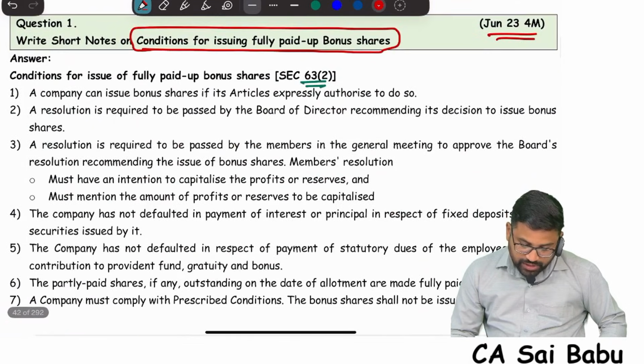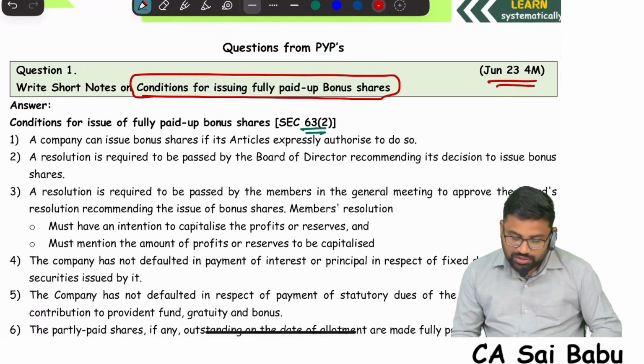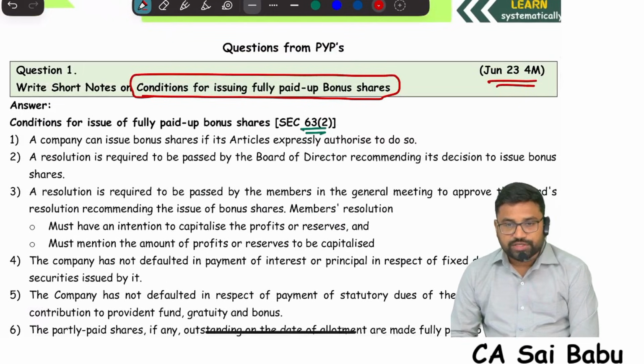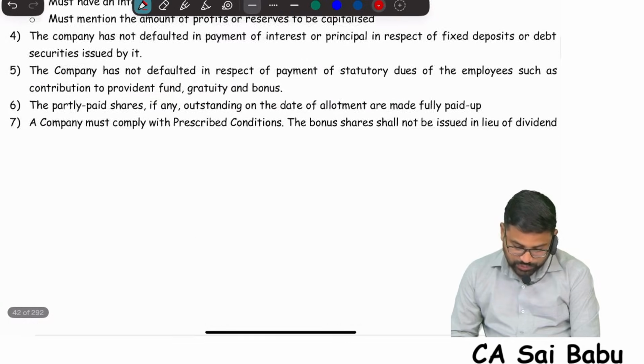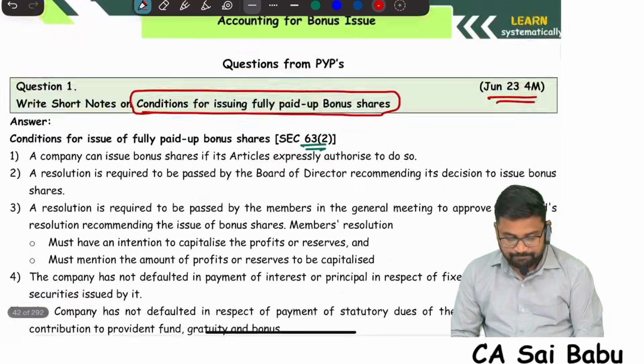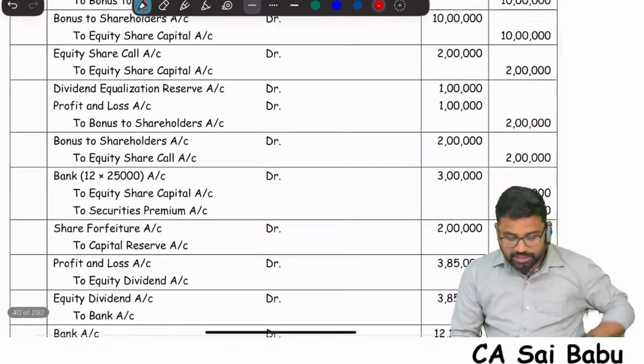Now, sir, in the examination questions, only one question is there, that is conditions for issuing bonus shares. We have already discussed those conditions. That's it. So that means we have completed all the questions.